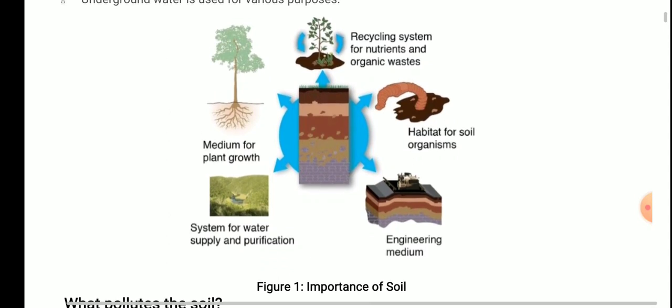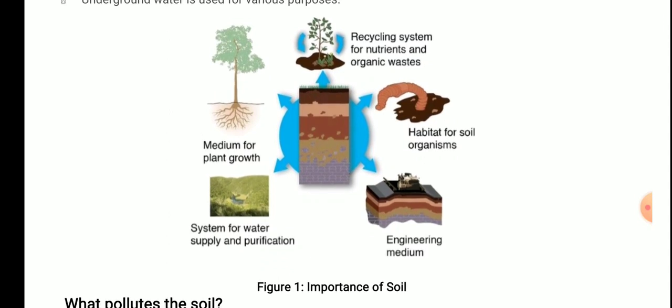Now, this diagram shows importance of soil. You can see it is the medium for plant growth. We definitely know that it provides the base to the plant. The roots are embedded in the soil, and the plant is supported by the soil. Then next is recycling system for nutrients or organic waste, very important. We all know that the nutrients required by the plants are taken up from the soil and used by the plants. And what happens when the plant dies?